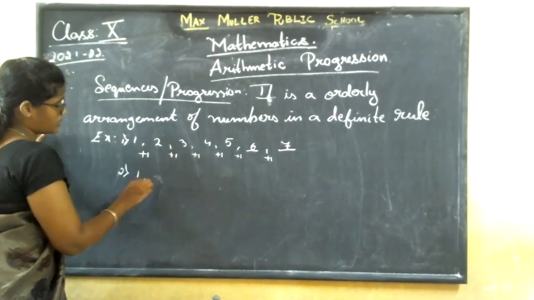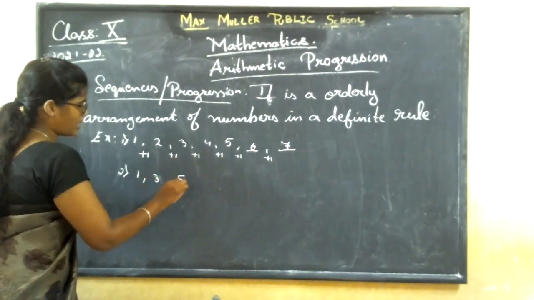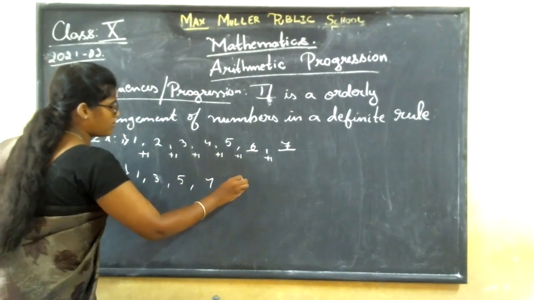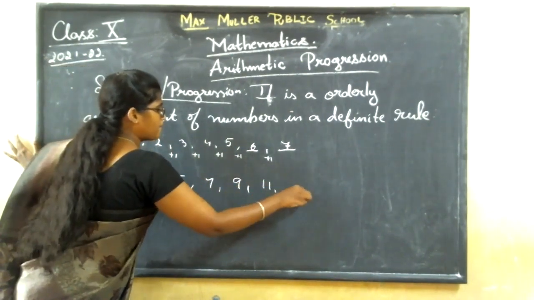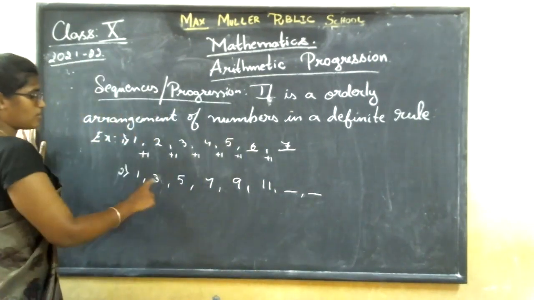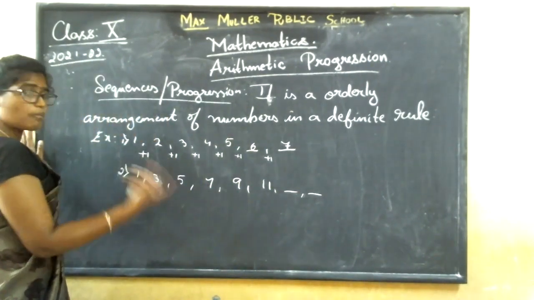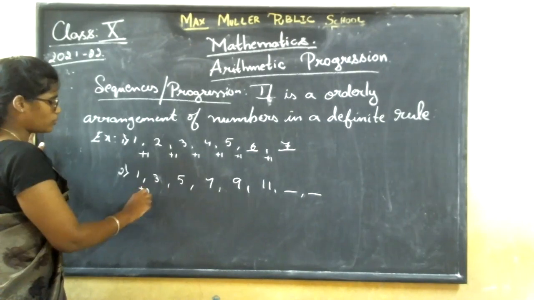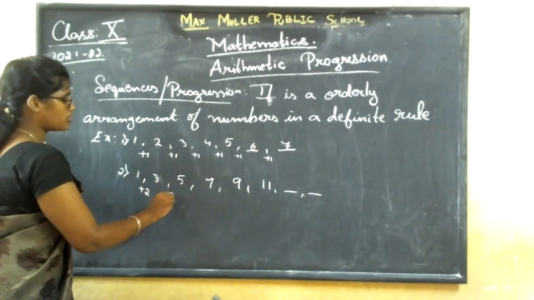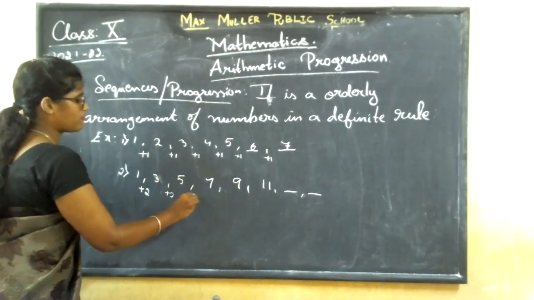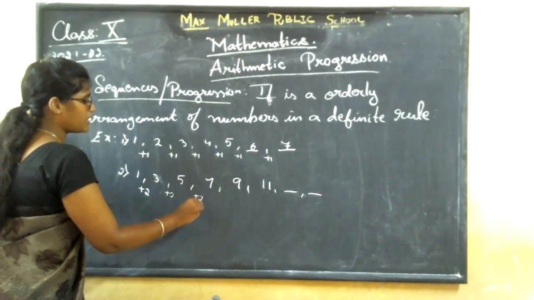Let me take it as 3, 5, 7, 9, 11. Now, to get 3 from 1, how much should you add? You should add 2. So 2 plus 1 is 3. For 3, how much should you add? 3 plus 2 is 5. For 5, how much should you add? 5 plus 2 is 7.